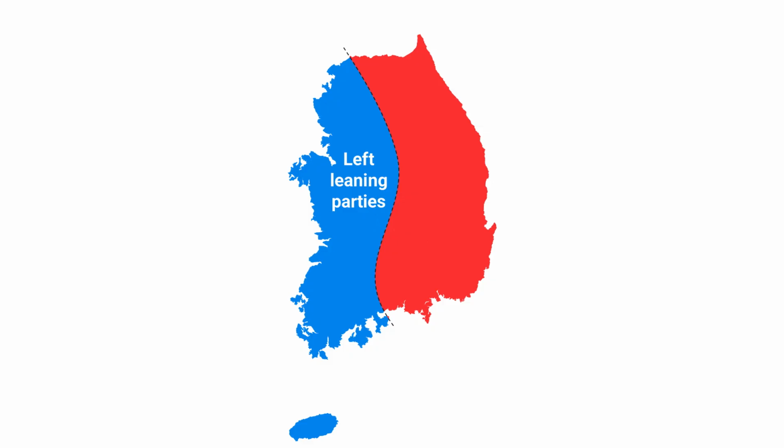The eastern part of South Korea, or the right part, votes more for right-leaning parties. The reason for this split is complex, but one of the main reasons is that historically several of South Korea's military leaders have originated from the eastern part of the country, while resistance movements against them have originated from the western parts of South Korea.